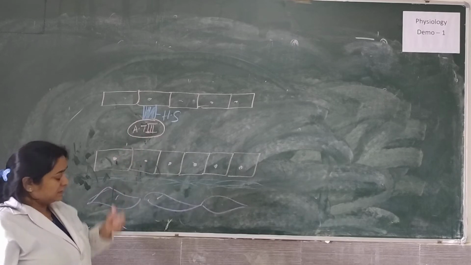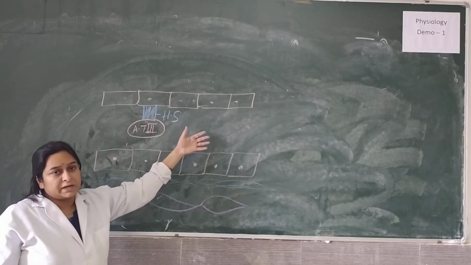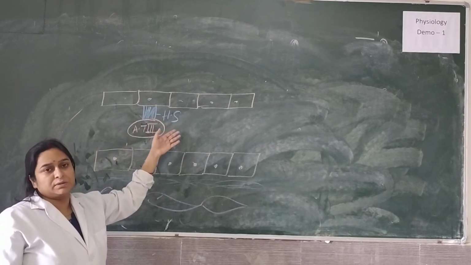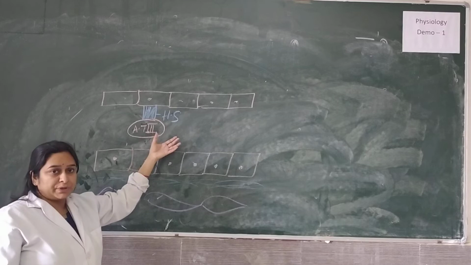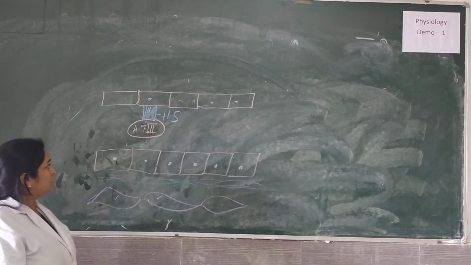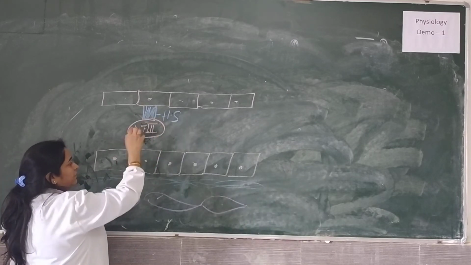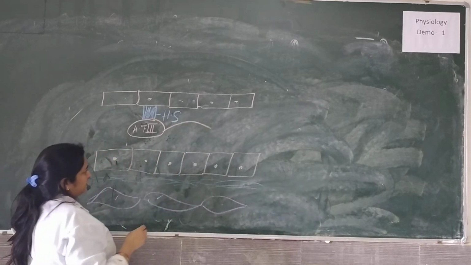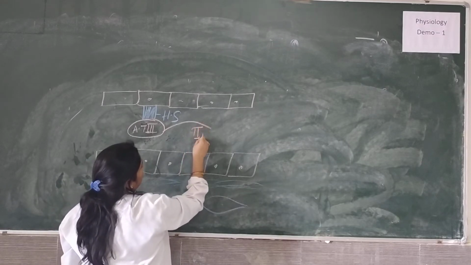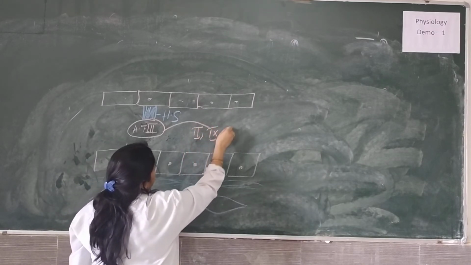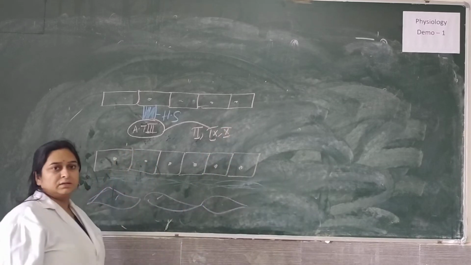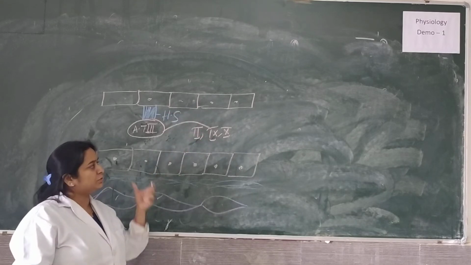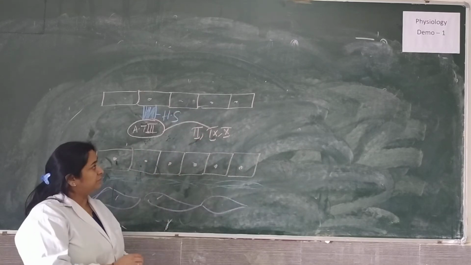See, as I have said, the circulating blood has many components like RBC, WBC, platelets, plasma proteins and clotting factors also. So what happens, this antithrombin 3 will inhibit a few clotting factors, which are clotting factor 2, clotting factor 9 and clotting factor 10. So clotting factors are also kept inactivated so that our circulating blood does not clot.